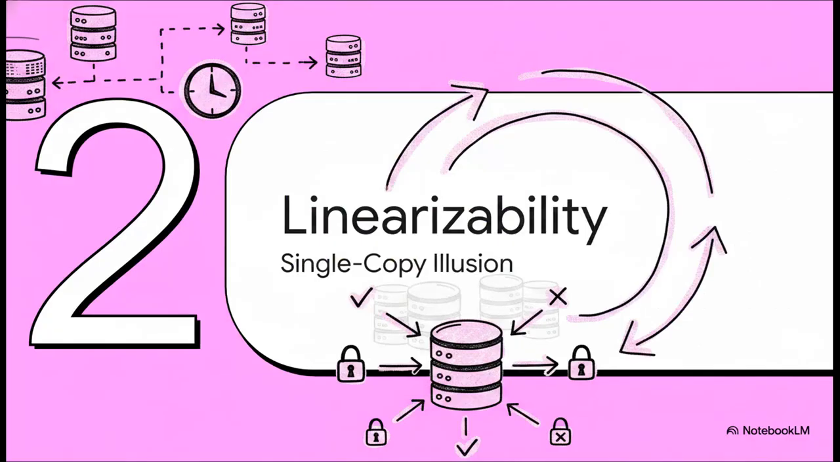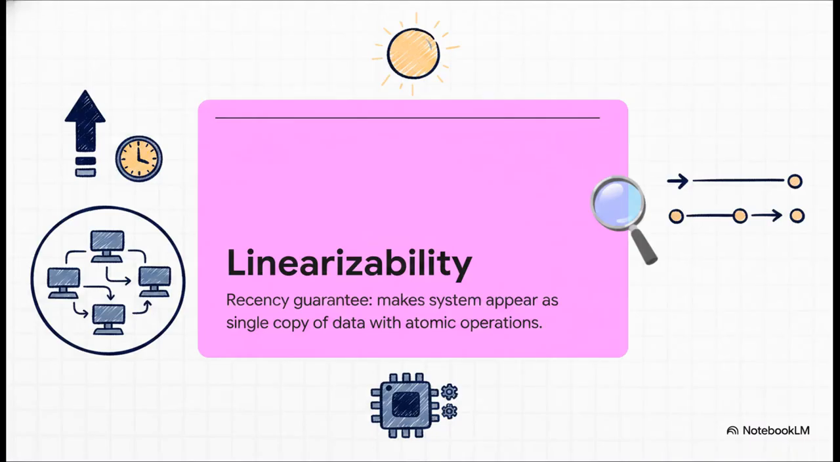Moving to Part 2, the illusion of linearizability. This is what we wish our databases could do. Let's define the absolute gold standard of consistency models: linearizability. It's a recency guarantee that makes the entire system appear as if there is only a single copy of the data and every single operation is perfectly atomic. Think of it as the single copy illusion.